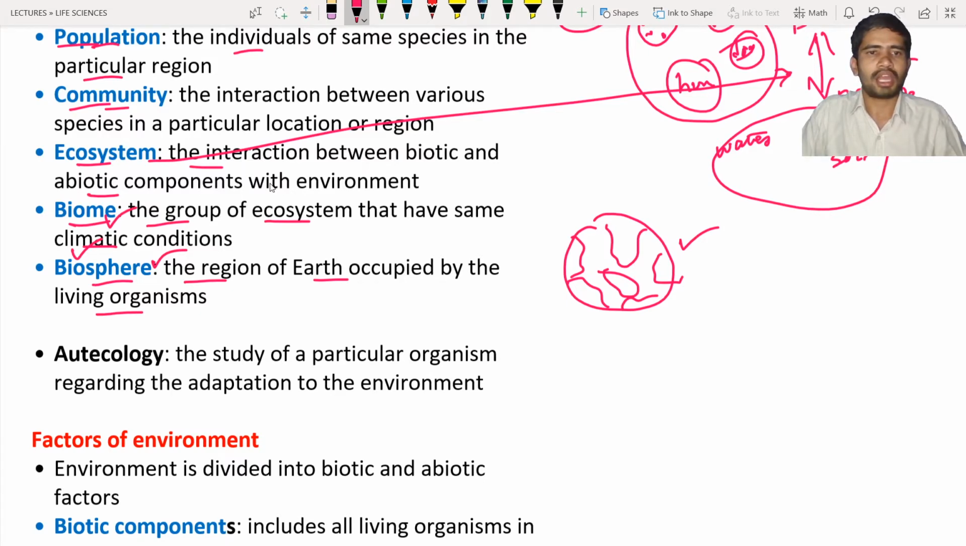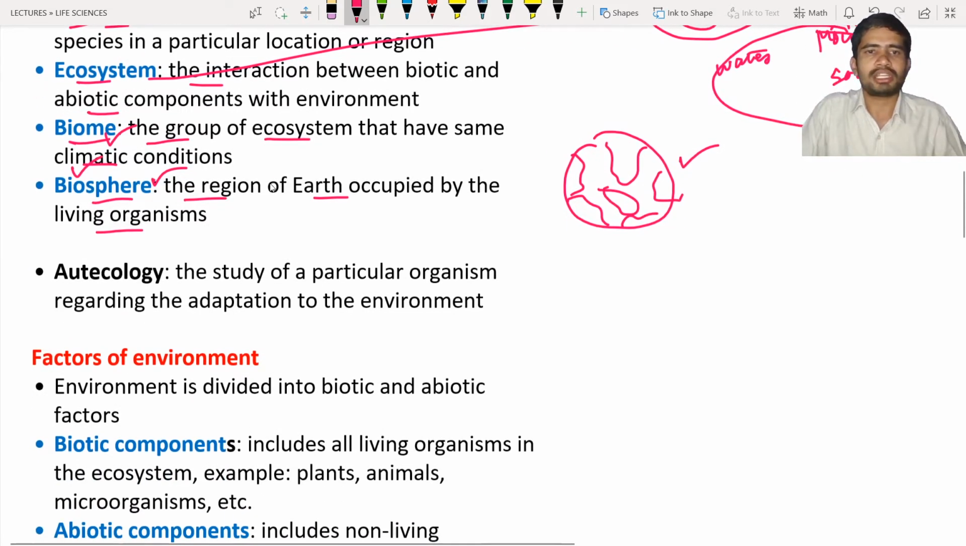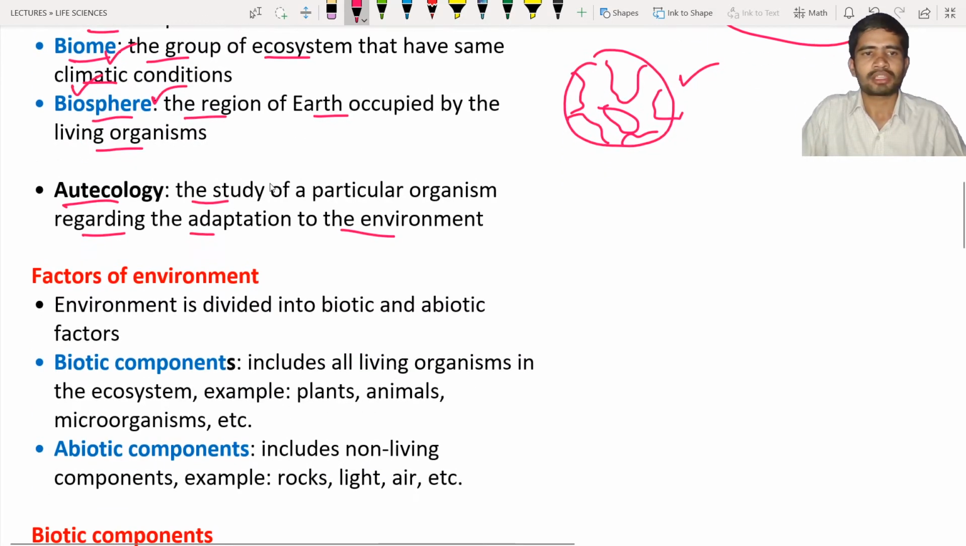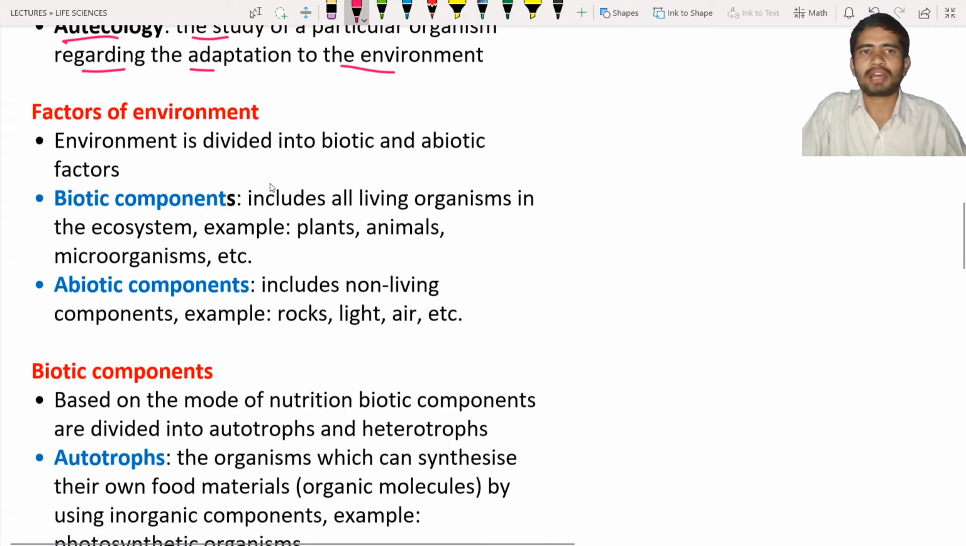Okay, and next is autecology. It is the study of a particular organism regarding its adaptations to the environment. How the organism is adapting to particular environmental conditions, such kind of study is known as autecology. Next are the factors of environment. The environment is divided into two components, or we can call them factors. Those factors are known as biotic factors and also abiotic factors.